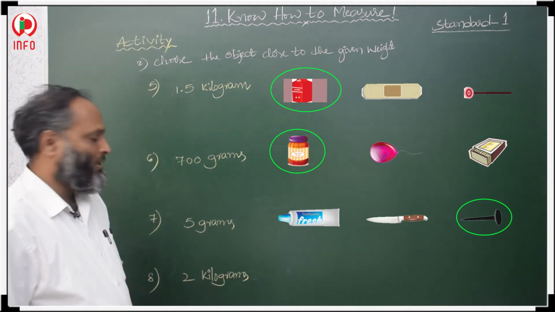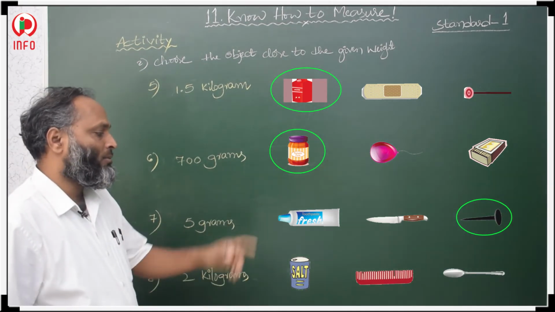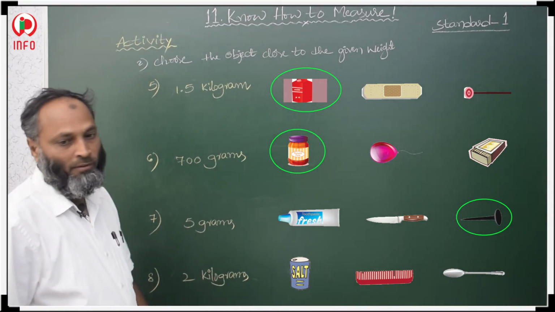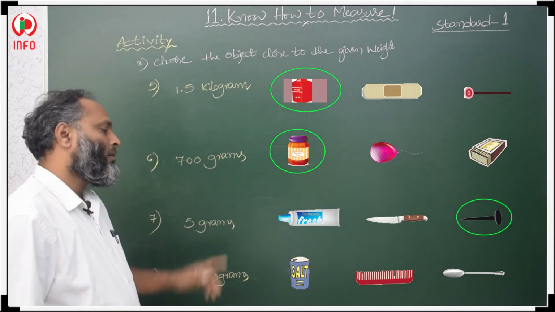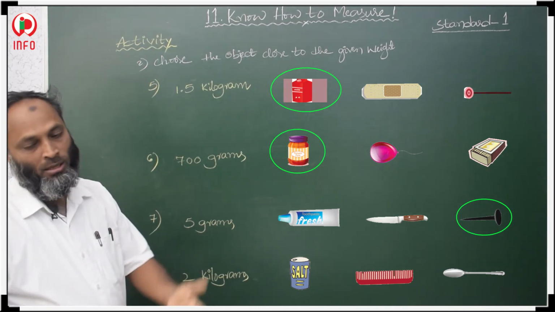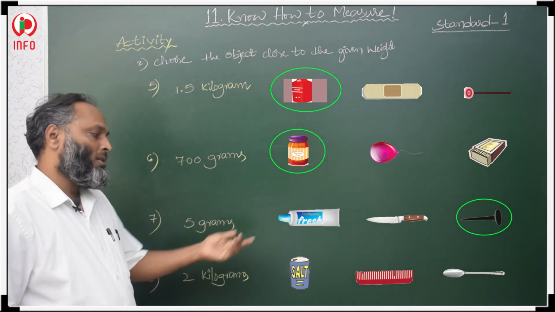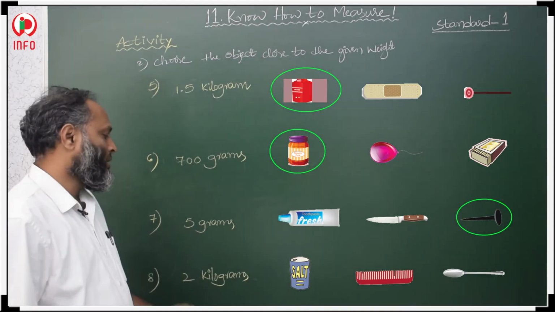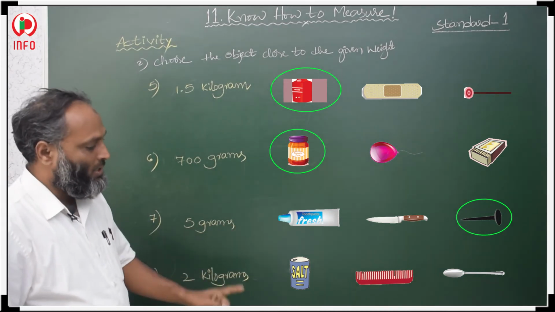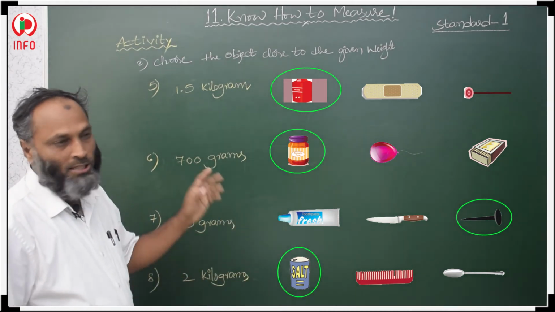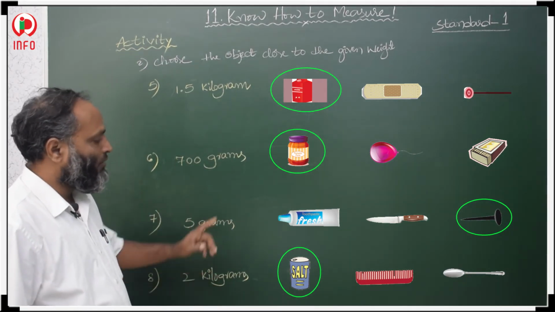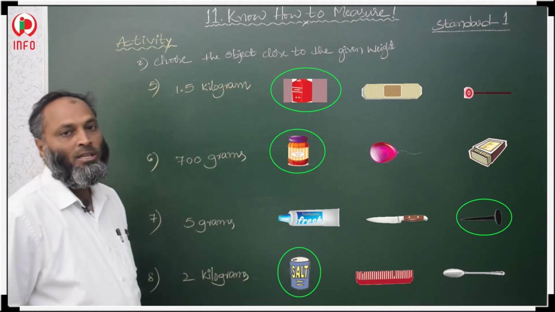Okay. Now the last, 2 kilograms. In the 2 kilograms, what objects are given? First one salt, second one comb, the third one spoon. Comb and spoon are lighter objects. Kilogram means a bigger unit, that is salt. Salt we can measure in kilograms. So closer to 2 kilograms is salt, then circle salt. In this way we have to think. Whatever the weight is given, the closest object to this weight, we have to circle.